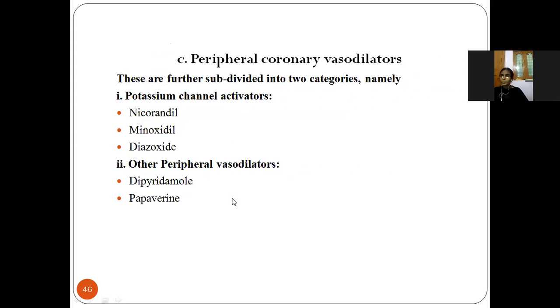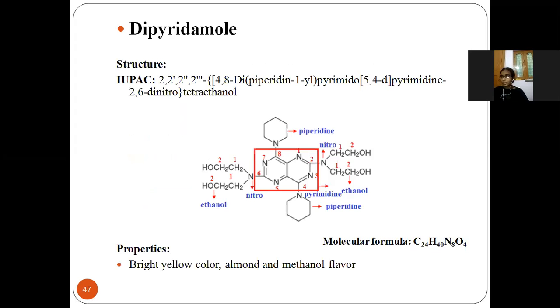Next, peripheral coronary vasodilators. They are subdivided into two types: potassium channel activators and other peripheral vasodilators. In potassium channel activators, the first one is nicorandil, then minoxidil and diazoxide. The other peripheral vasodilators are dipyridamole and papaverine. These are the drugs which come under the peripheral coronary vasodilators. So the drug is dipyridamole.